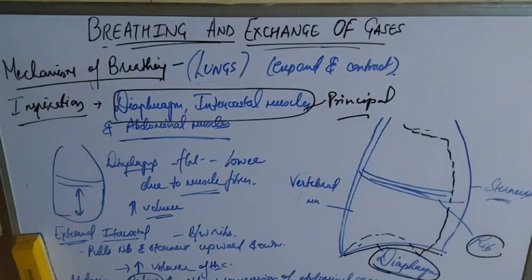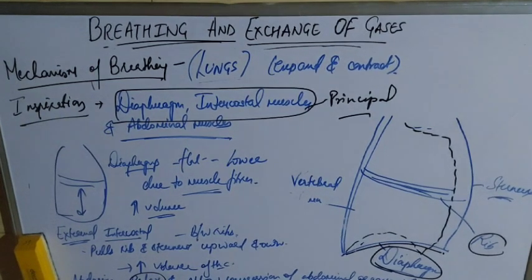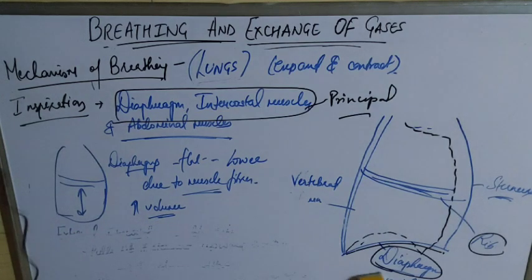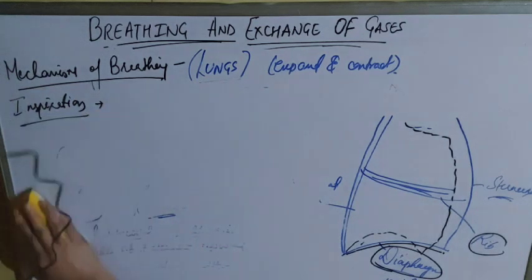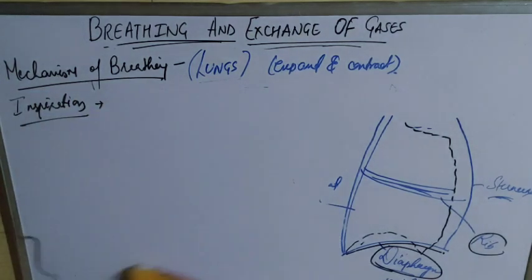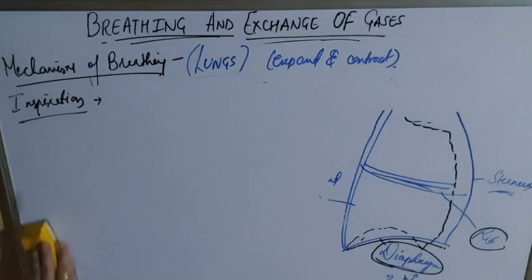Now next is the movement of fresh air into the lungs. How is the fresh air moved into the lungs? This is all inspiration. Now how will the fresh air move into the lungs? This is the muscle action taking place. Now the muscles have done their work. Now it's time for air to move inside.